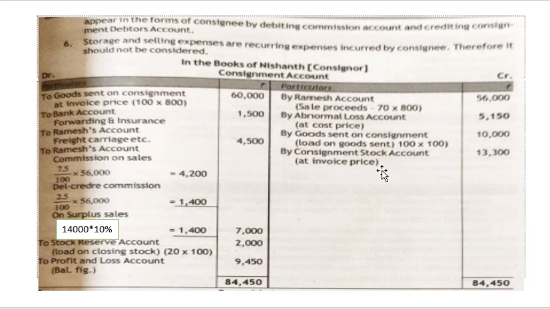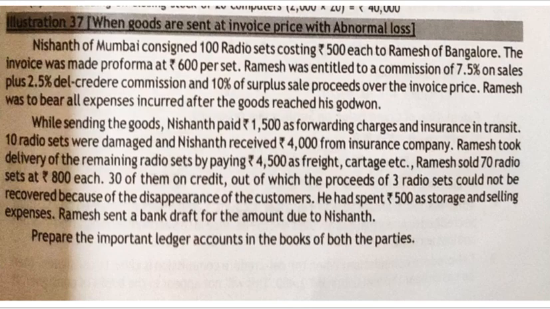Now we are going to pass the adjustment entry. For goods sent on consignment, we will pass one adjustment entry. It will be goods sent on consignment to loading charges, that is nothing but profit on goods sent. So what is the excess? The cost price is 500 in the question. You are selling it at how much? 600.